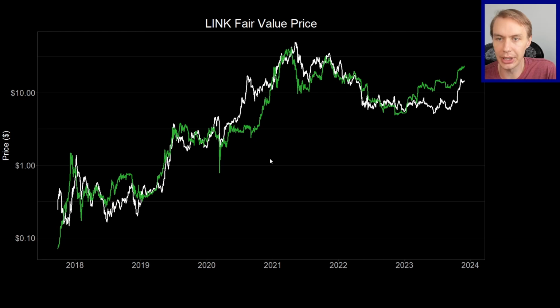This is a relatively simple model that I built. It's a machine learning model that takes in ETH price, Bitcoin price, and time as its inputs, and this is its prediction of fair value for Link. You see it does a pretty good job identifying relative over and undervalue points for Link. But importantly, this doesn't include circulating supply, which is where I think staking probably has its biggest influence.